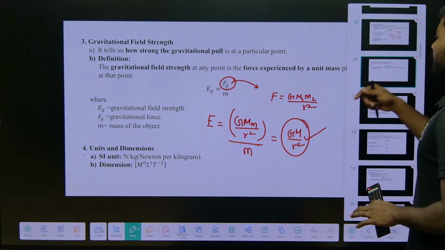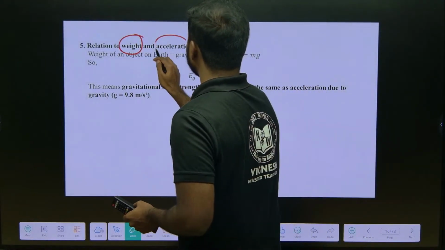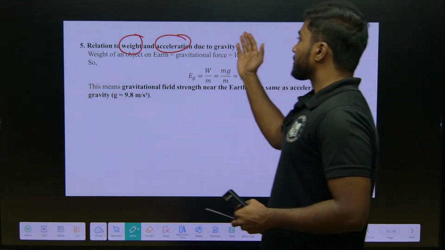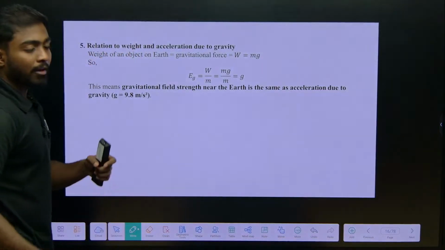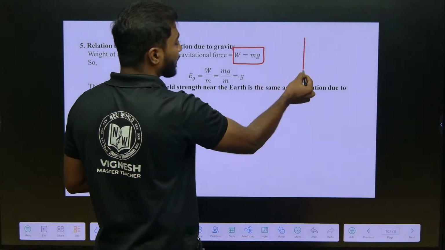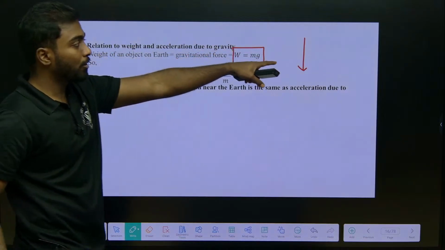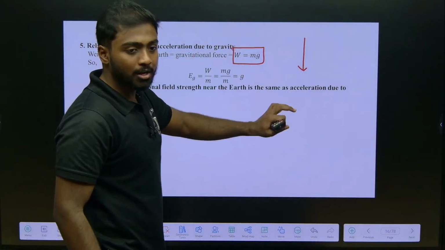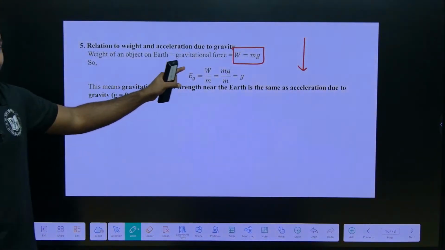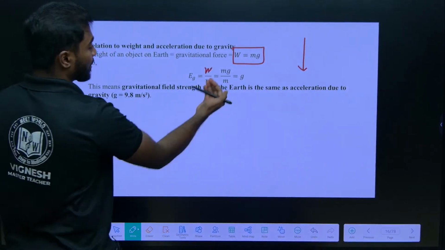Now, we are talking about the relation between the weight and the acceleration due to gravity. What is the meaning of weight? It is mass into gravity, and it is always acting towards the center of the earth. In the diagrammatic way, it will be towards down. So, the gravitational field will be W by m, which is nothing but mg by m.